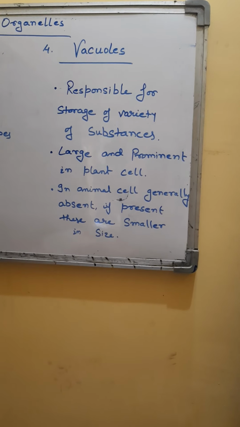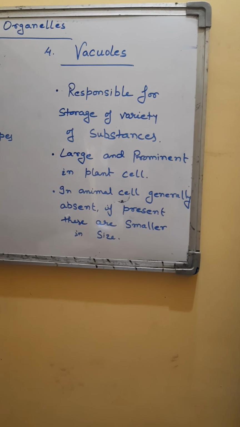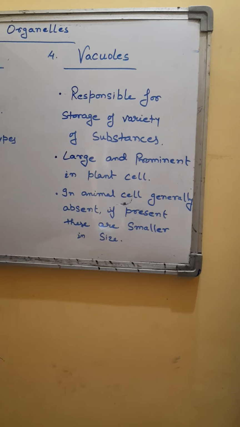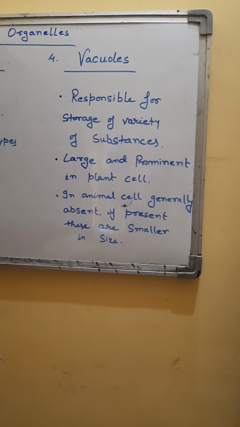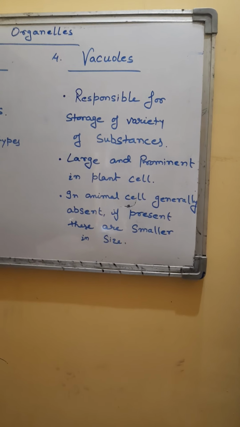Some substances are useful, like macromolecules, amino acids, various nutrients, sugar, proteins, carbohydrates, etc. Whereas some substances are harmful, or you can say useless waste products, which are stored over there, and eventually those substances are released out of the cell.